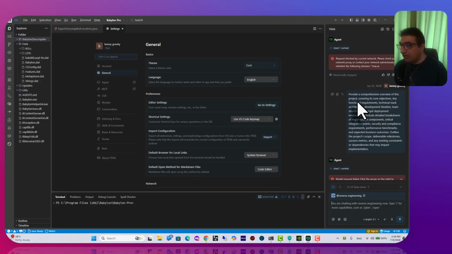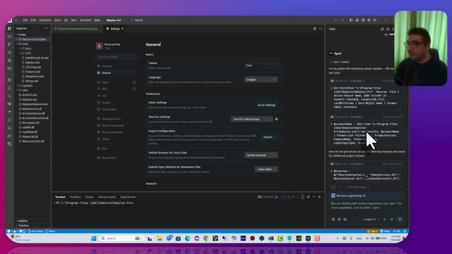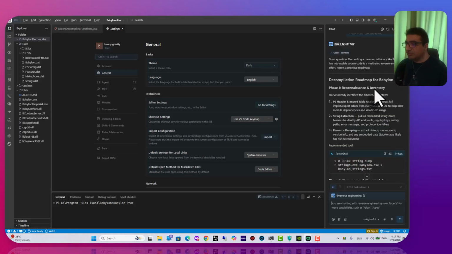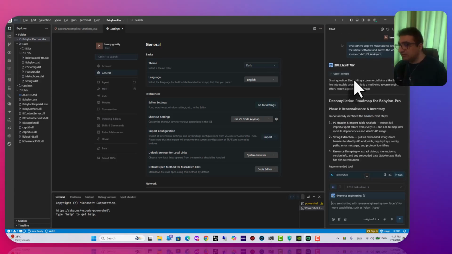Covering its core objective, key functional requirements, and technical stack, provide a comprehensive overview of this project and the structure of the target deployment environment, including detailed breakdowns of major system components, crucial integration points, security, and comprehensive requirements, and all that. Let me gather the remaining details needed. So yeah, it gives me the overview of this project.